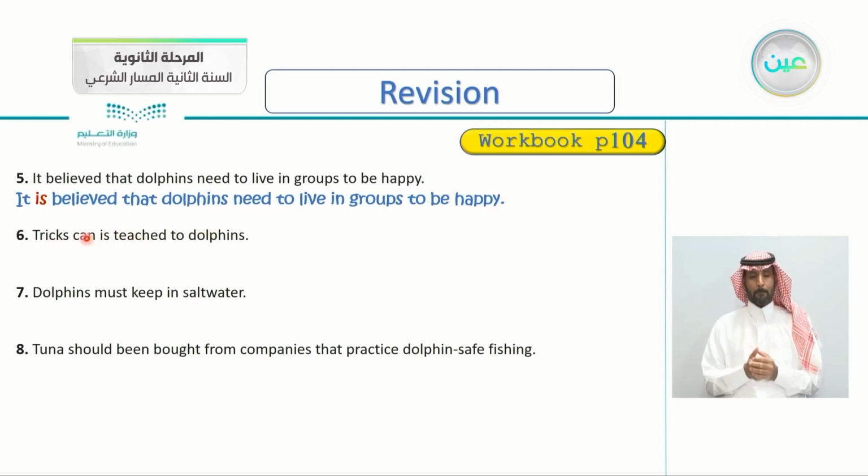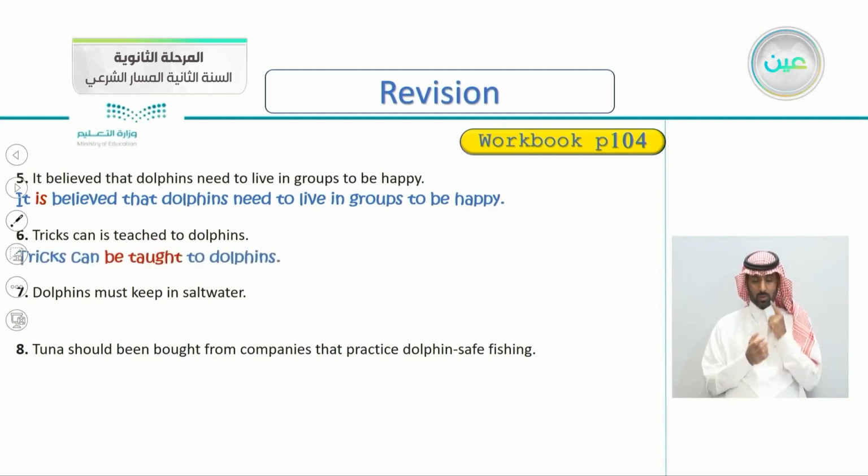I think you've noticed the chaos here. Tricks can is teached. So what's the correct here? How do we correct it? Yes, tricks can be taught. We don't say is, we write be, and we don't say teached, we say taught, because be and the past participle.